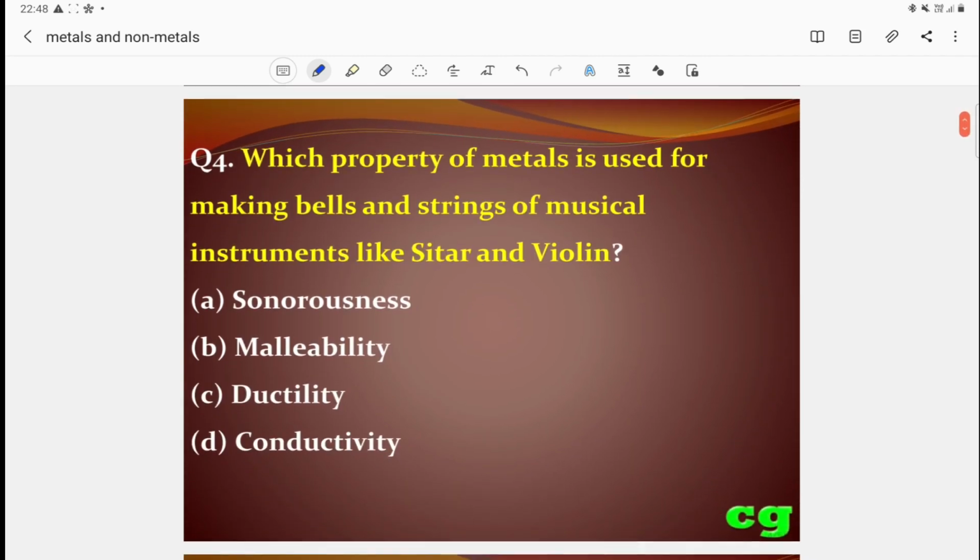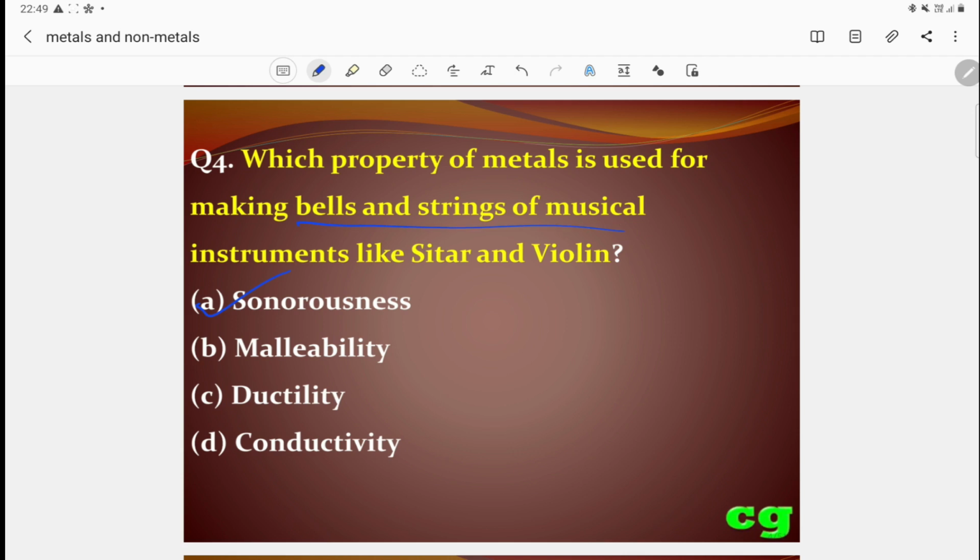Question number 4. Which property of metals is used for making bells and string musical instruments like sitar and violin? We know metals have different physical properties: sonorousness, malleability, ductility, and conductivity. Which is the correct answer? The answer is sonorousness, the property responsible for producing sound. That's why we use metals for bells and strings of musical instruments.